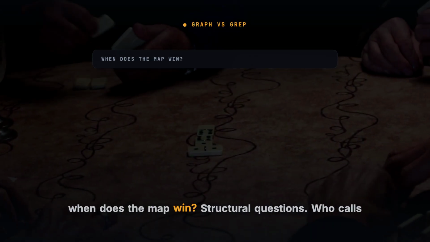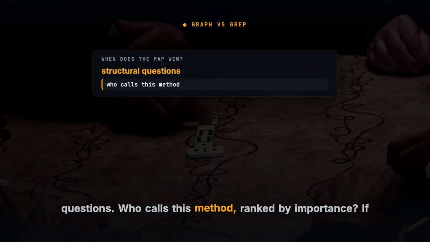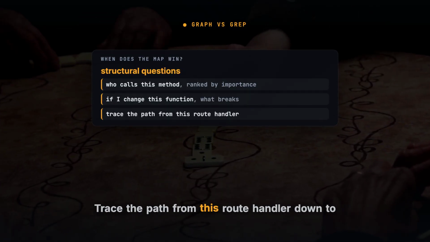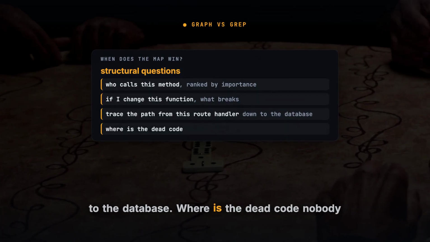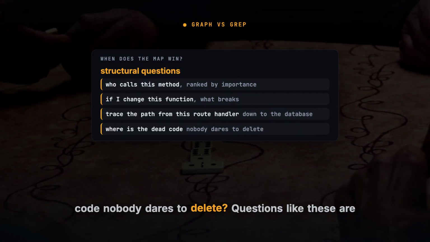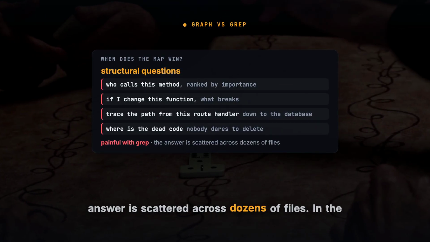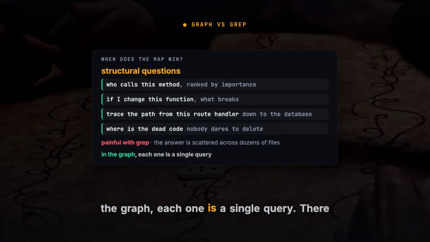So when does the map win? Structural questions. Who calls this method? Ranked by importance. If I change this function, what breaks? Trace the path from this root handler down to the database. Where is the dead code nobody dares to delete? Questions like these are painful with grep, because the answer is scattered across dozens of files. In the graph, each one is a single query.